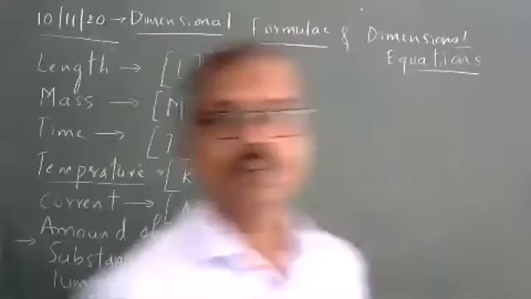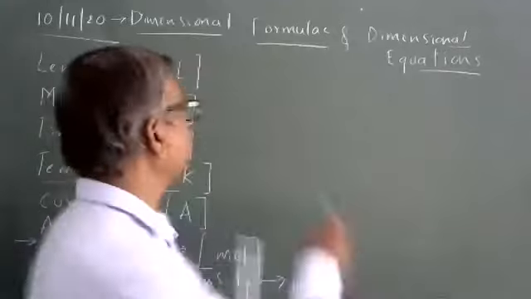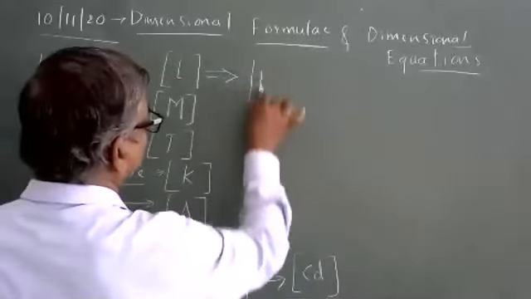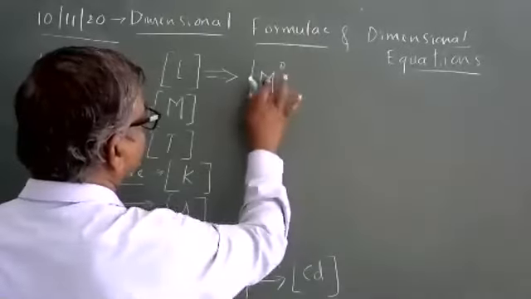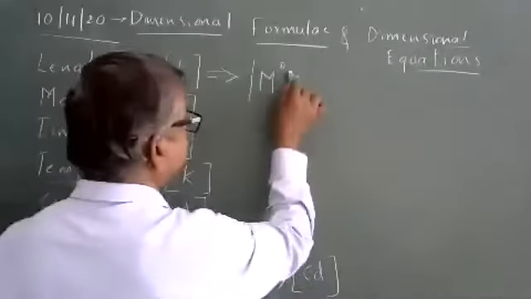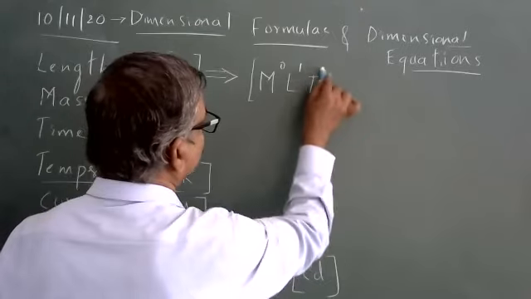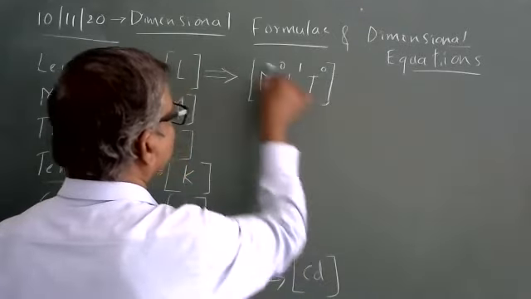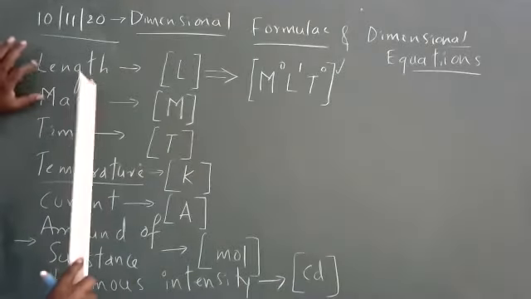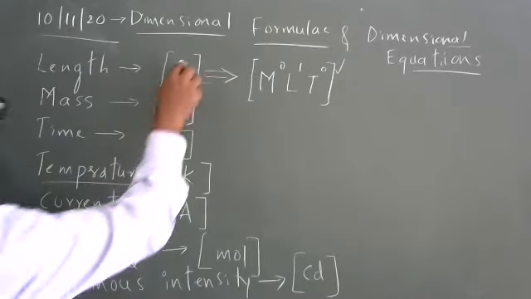Next, if somebody asks you a physical quantity in terms of some other way, let me write. When I say dimensional formula of length, you can write L, or you can write this also: M raised to 0, L raised to 1, T raised to 0. Nothing means 1. So this is called a dimensional formula of length. Length, its dimensional formula is L, which means L raised to 1.